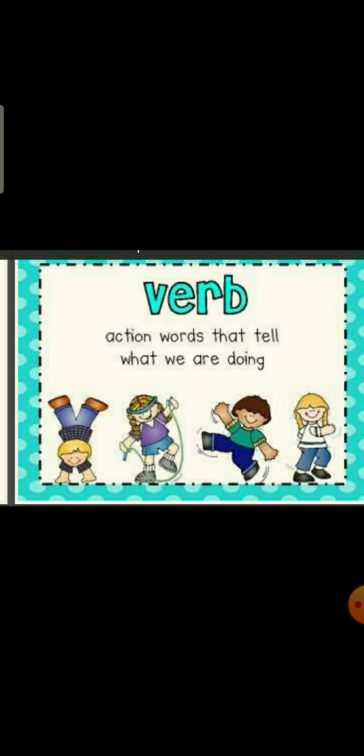In the picture, you can see what John is doing. He is doing exercise. So, doing is the verb. Reena is skipping. What is Reena doing? She is skipping. So, skipping is the verb. Okay. What is he doing? He is laughing. So, laughing is a verb. And Mona is running. So, what is a verb? Running is a verb. You can understand. What is a verb? Action words that tell us what we are doing are called verbs.